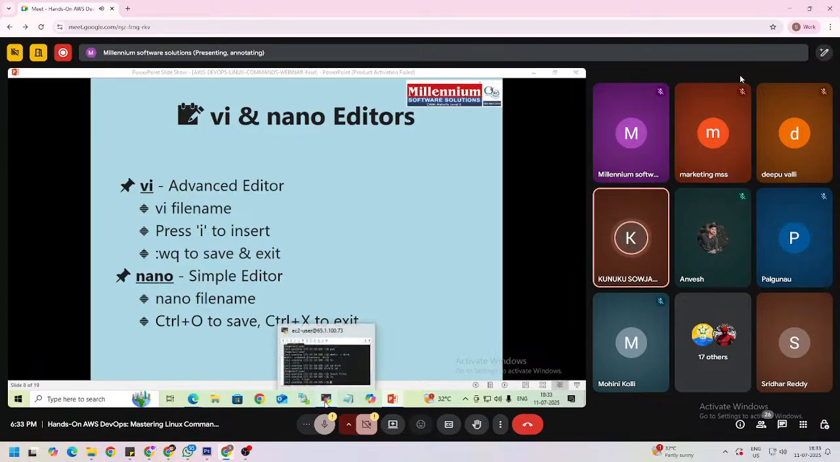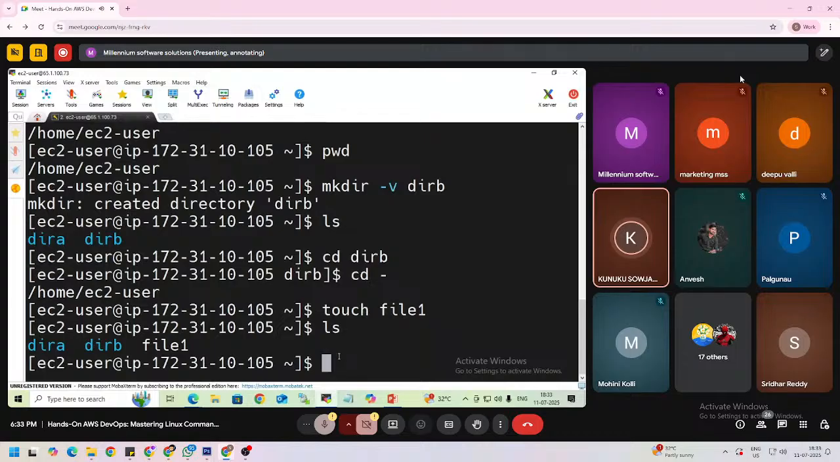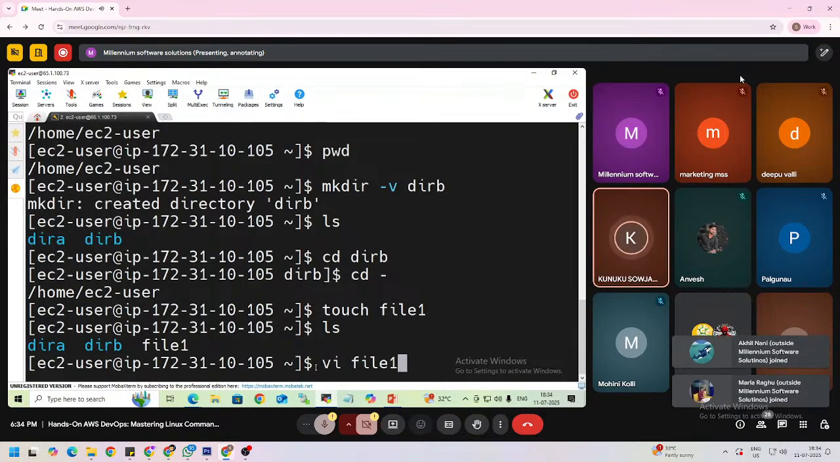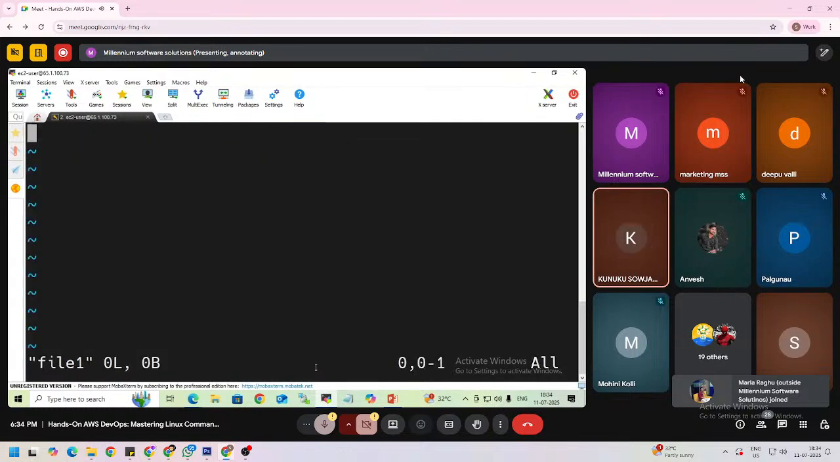So we can see the practical. Here I have touch file1. Here I am creating file1, and there is nothing inside this file1. If you want to edit, you need to use vi. So vi and give the file name. Here my file name is file1, right? And then press enter.